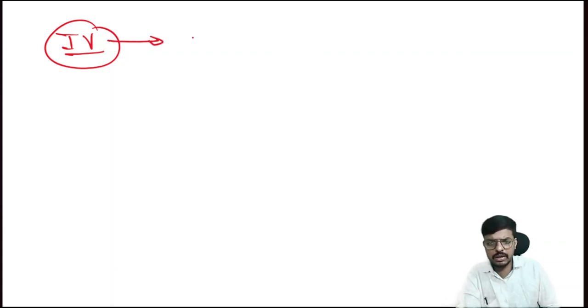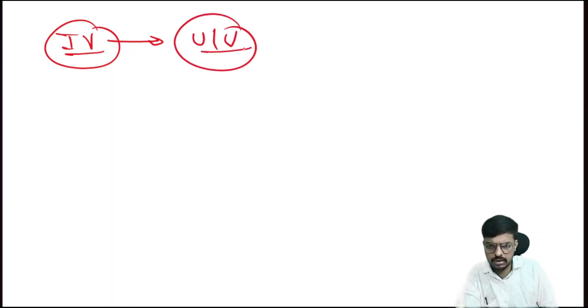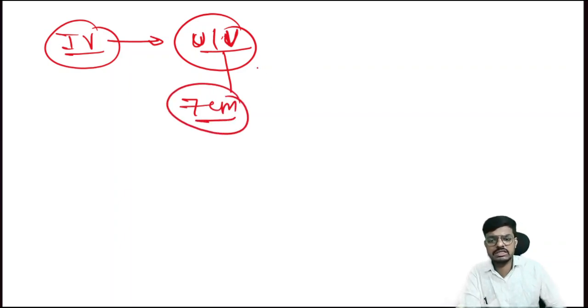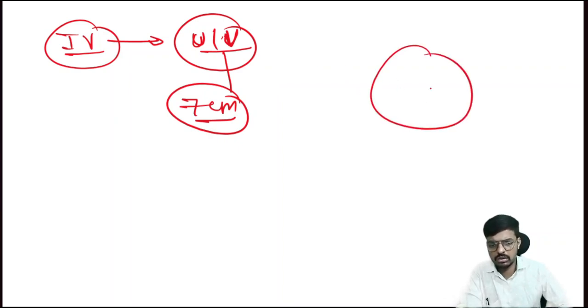Which vein is the most preferred? The umbilical vein is the most preferred vein. The examiner will ask how many centimeters we have to insert the umbilical vein catheter to reach the inferior vena cava. Here this is the abdomen, and here will be the umbilical. We just cut the umbilical cord, and the vein is open only.